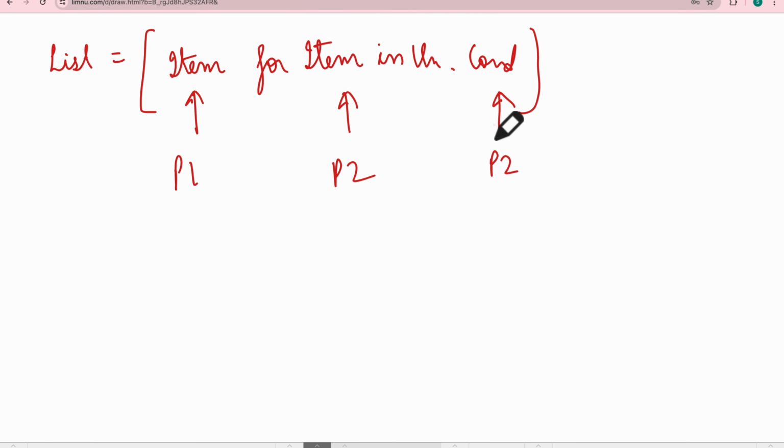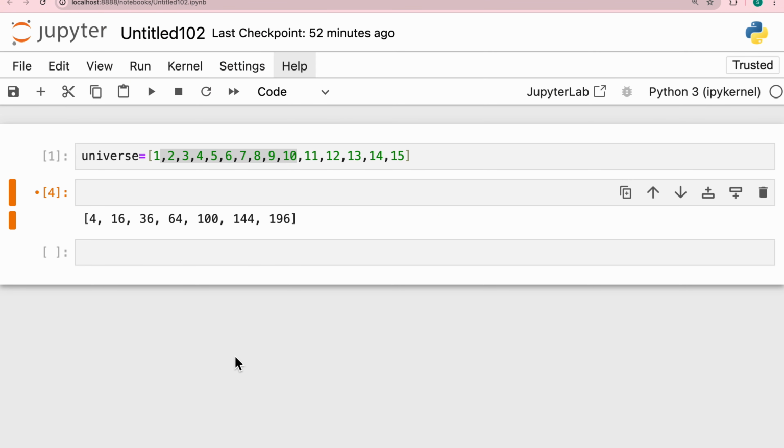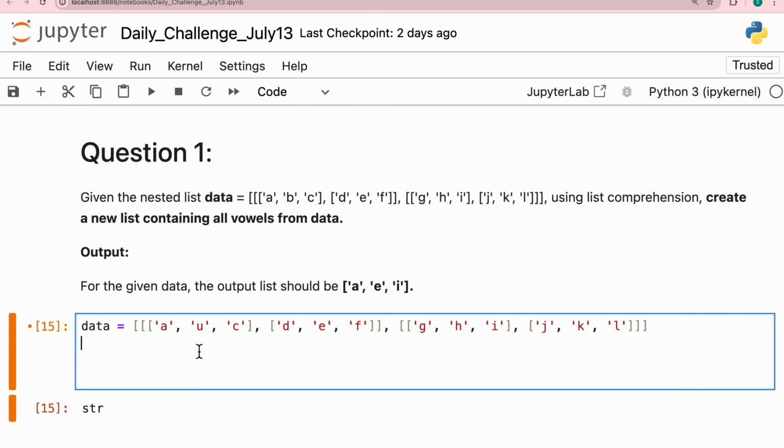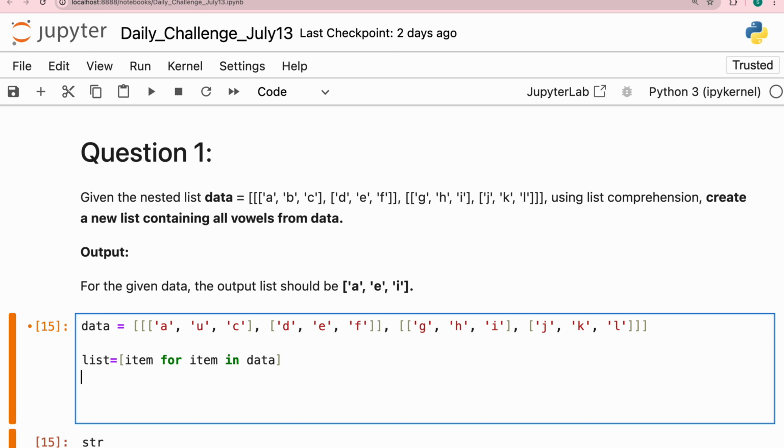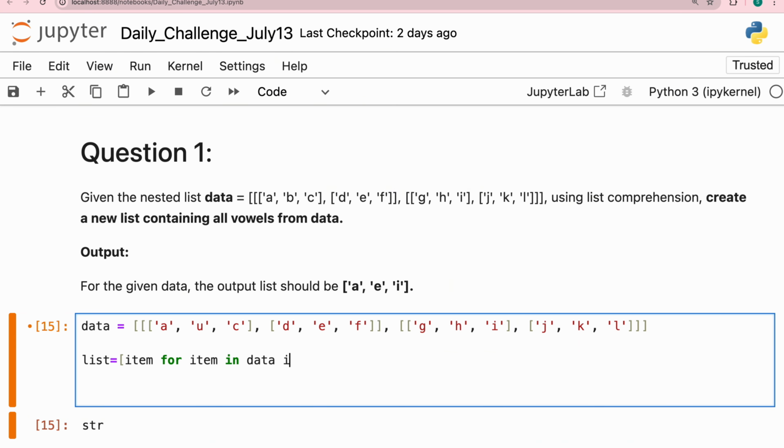Now we want to access the strings. Initially, let me write down the first basic code. I write list is equal to, let's name it item, for item in data. And I put the condition: if item in A, E, I, O, U. Okay, if we write it down like this,